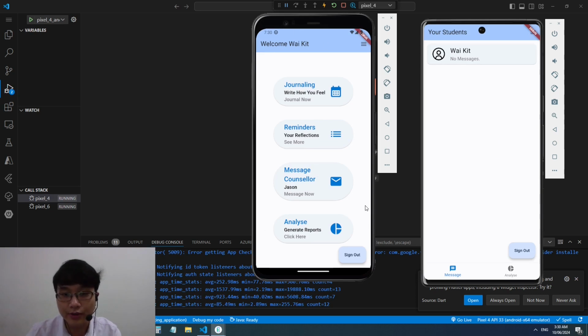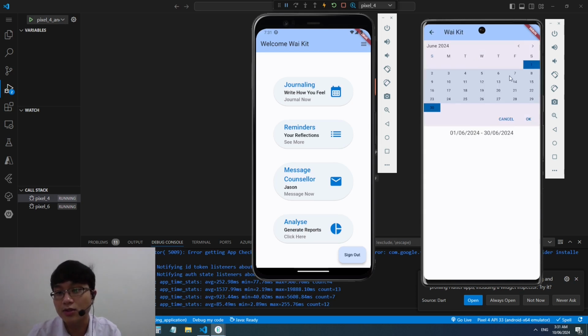For the student dashboard, we will be able to write how we feel, look at our reminders, message our counselor, and analyze reports. As for the counselor, we will be able to view our students. For now, Jason only has one student, which is Ykid. This counselor is able to switch between the message and analyze tabs, just to message the student or analyze the student's emotions. However, since Ykid has not written any journals, this feature will actually just be useless.